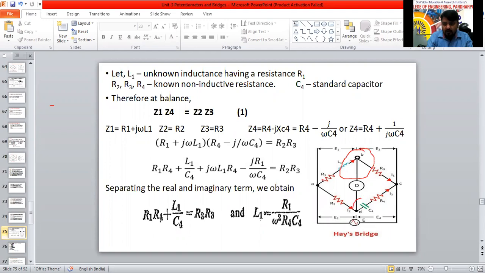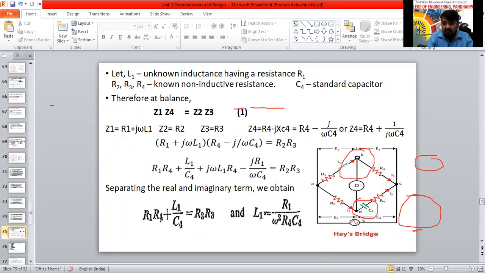Z2 equal to R2. Z3 equal to R3. Z4 equal to, can anyone tell me? Z4 equal to R4 minus JXC. XC is nothing but 1 by omega C, here C4 is there. We can use JXC4 here. So Z4 equal to R4 minus JXC4.